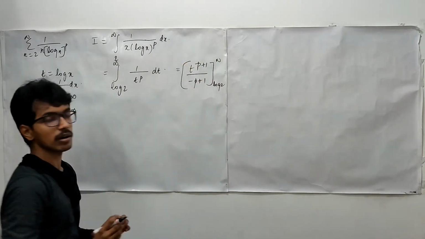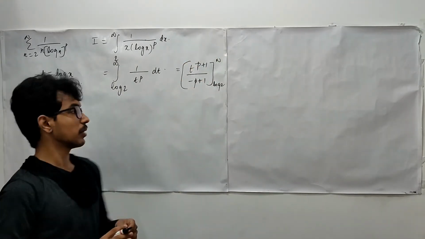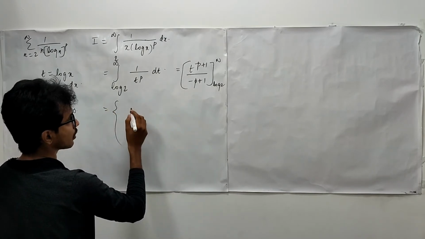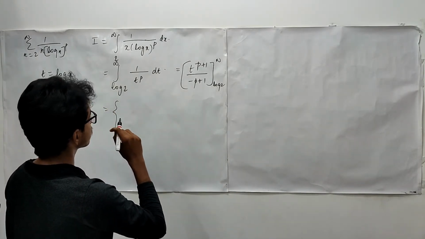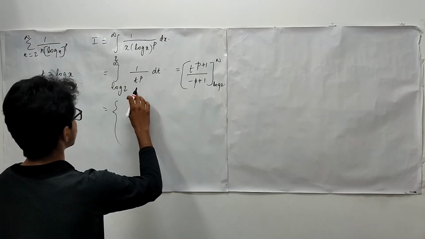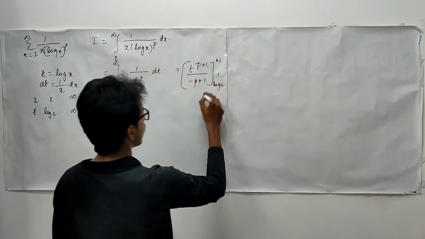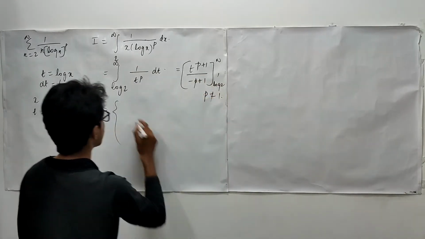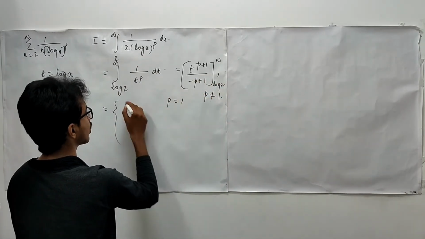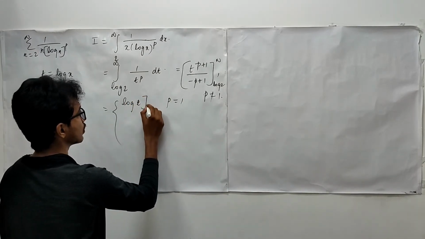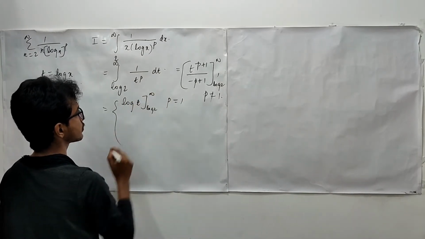It is just like what we did in the previous problem. Actually, this is for the case when p not equals 1. Okay, when p equals 1, what are you going to get? You are going to get simply log t over this limit.